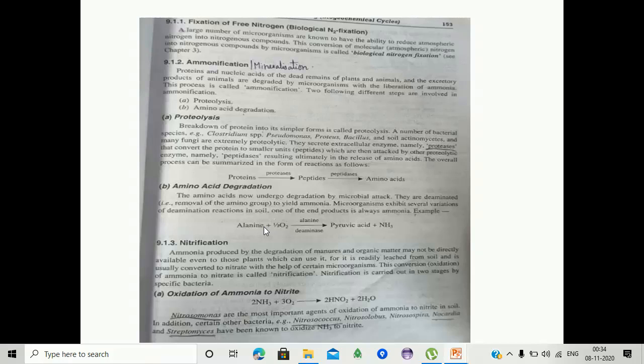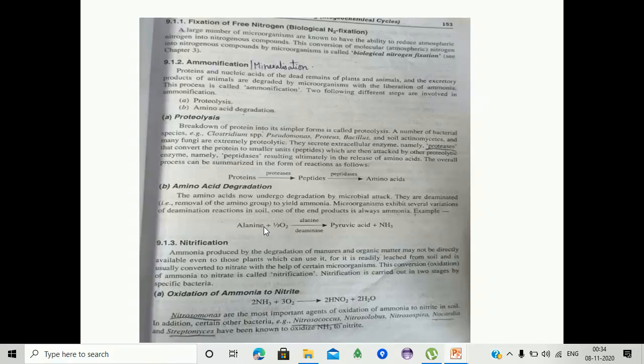These peptides are converted into simpler amino acids by the enzyme peptidase. Peptidase is responsible for the conversion of peptides into amino acids. These formed amino acids are converted into ammonia by bacterial degradation.